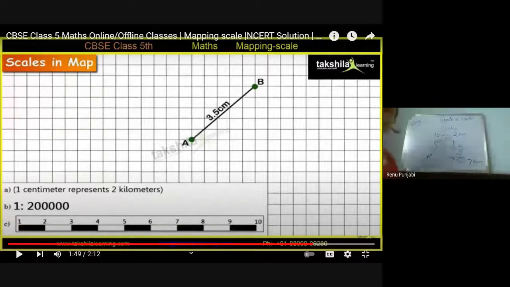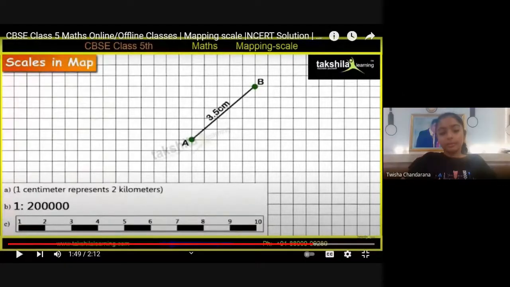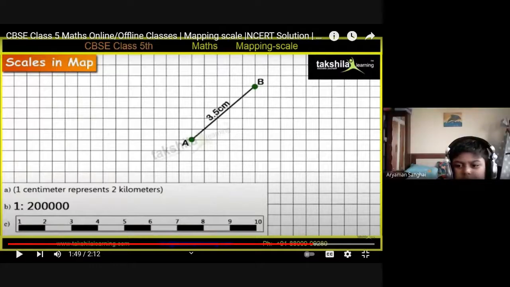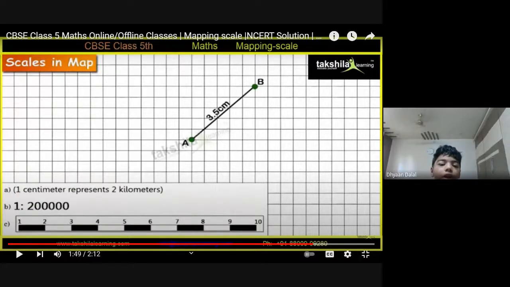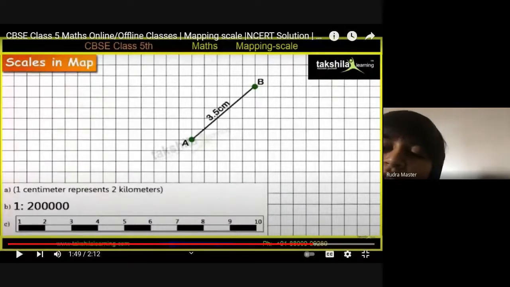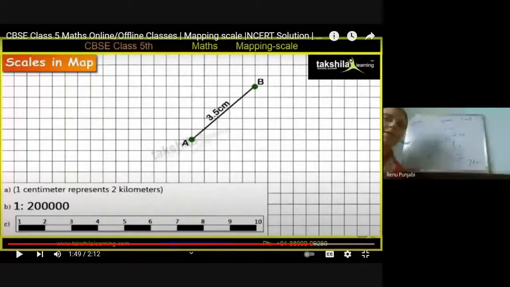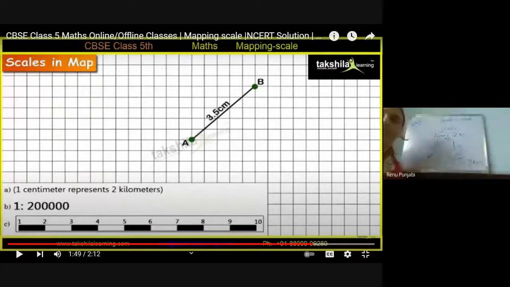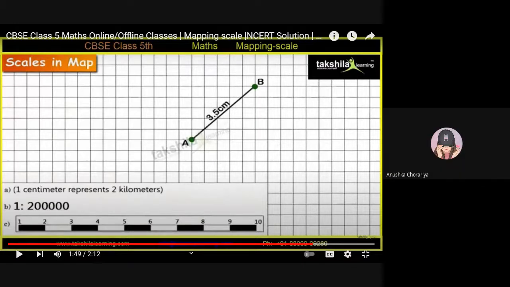Now, check. It's still blur. To everyone, my screen is blurred. No, ma'am, it is visible for me. Yes, ma'am, it is blur. No, ma'am, it is not. Okay, then we can wait for 1 minute. Ma'am, it is visible for me. Okay, we will wait 1 or 2 minutes, then we can see. Now check, Twisha, pin on my board screen. Ma'am, your board is still a little blur. I think you're saying your presentation, your board is blur.